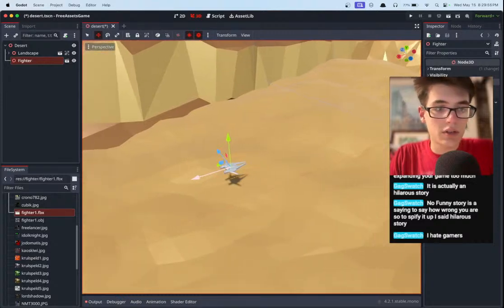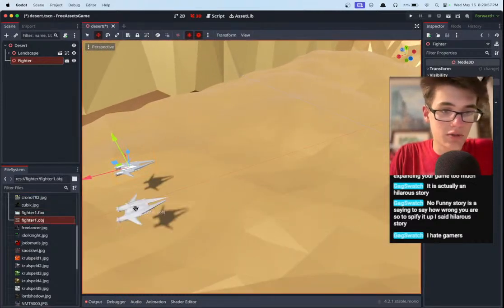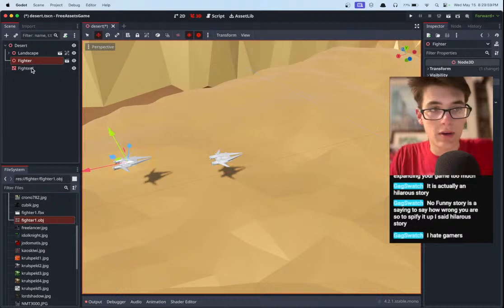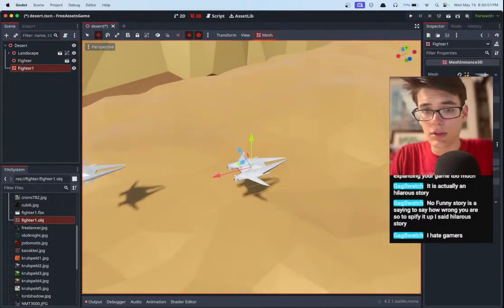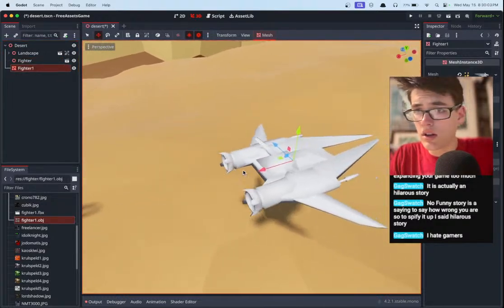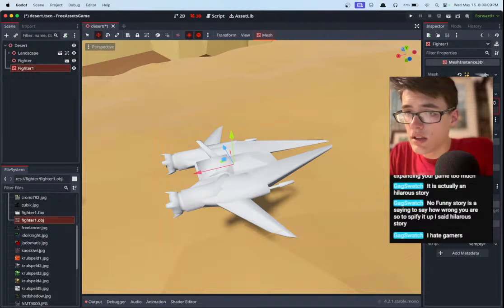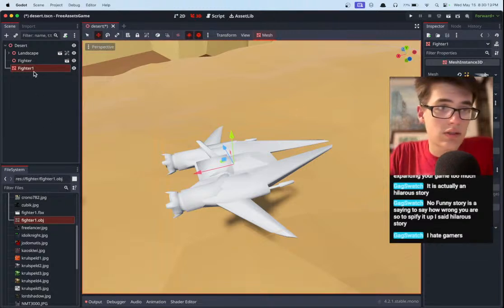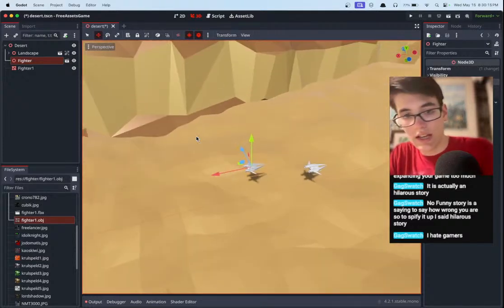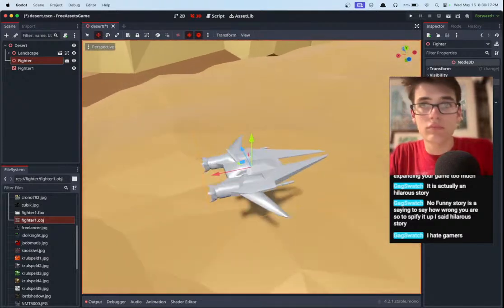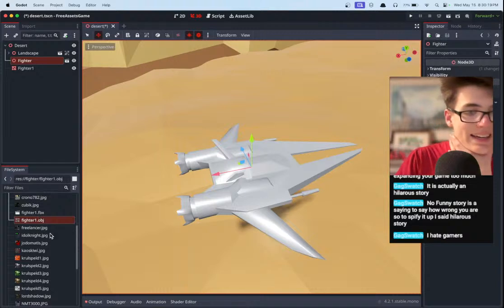I also don't know if Godot will play nicer with the OBJs. I'm not sure which it prefers, but we may be better off with an OBJ. If we do go with the OBJ, with either of these, we need to somehow figure out how to actually add textures to it, because we don't seem to be having any textures going on here. How can we add textures?